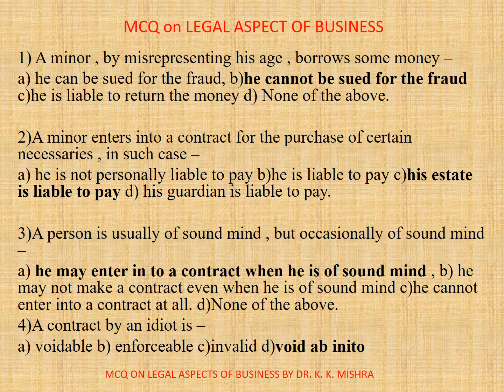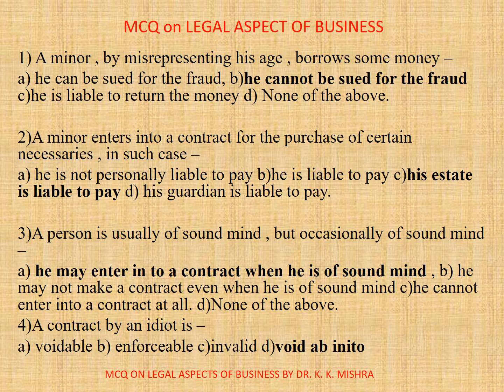Now, question number 3. A person is usually of sound mind, but occasionally of unsound mind. Dash. A. He may enter into a contract when he is of sound mind. B. He may not make a contract even when he is of sound mind. C. He cannot enter into a contract at all. D. None of the above. Correct option is A. He may enter into a contract when he is of sound mind.